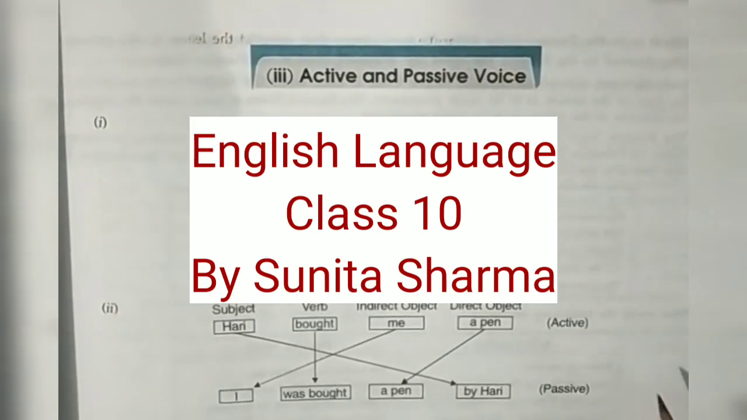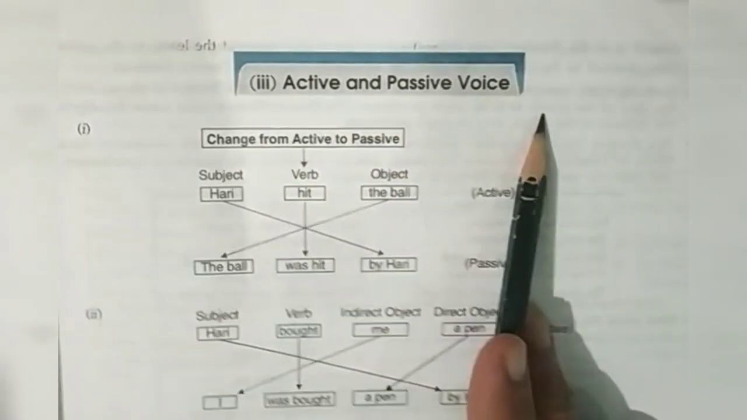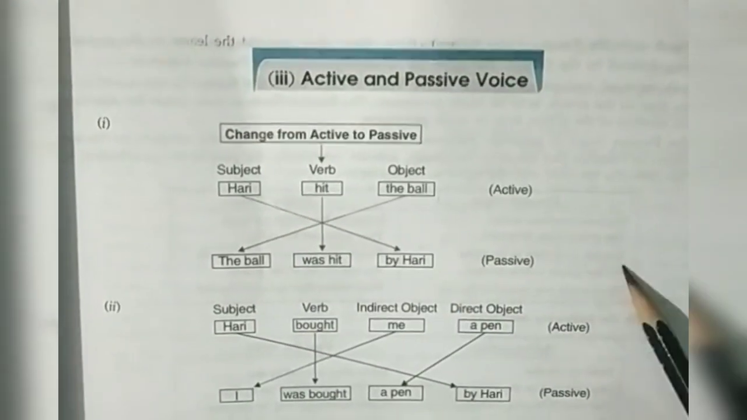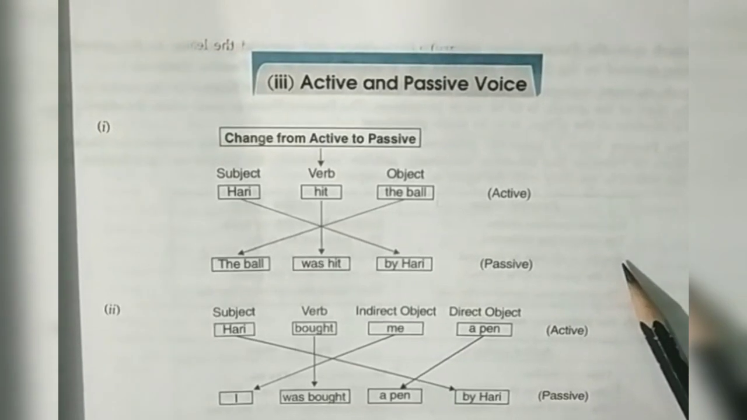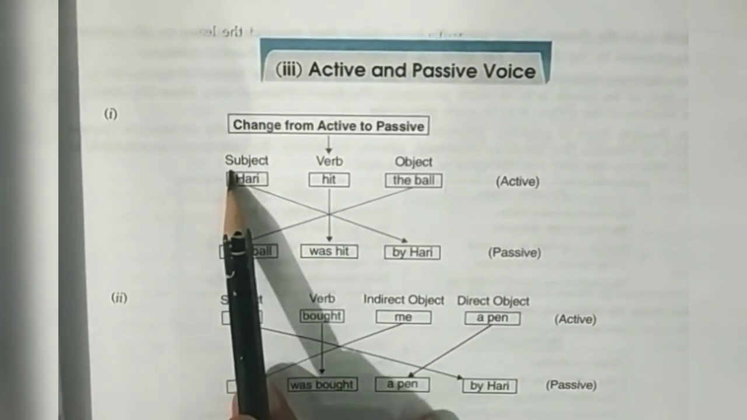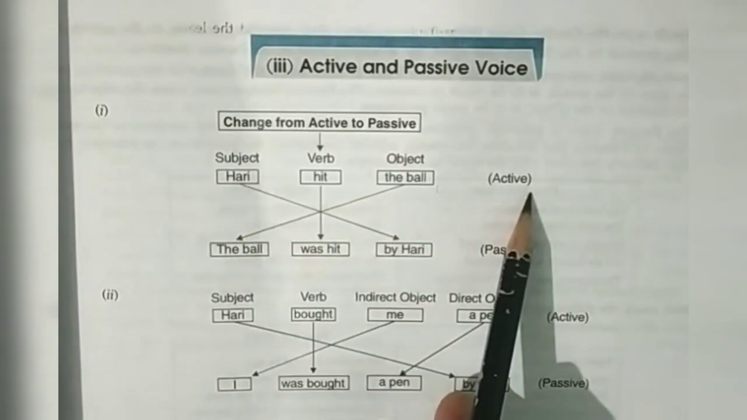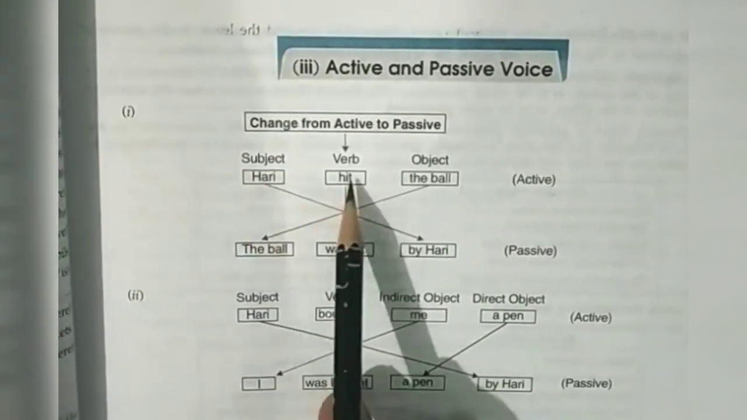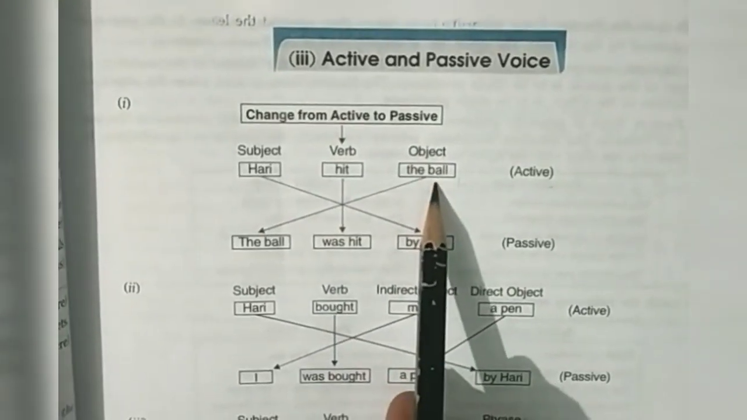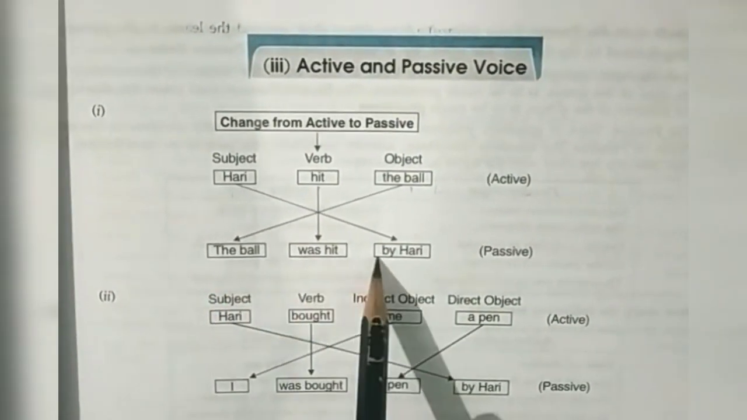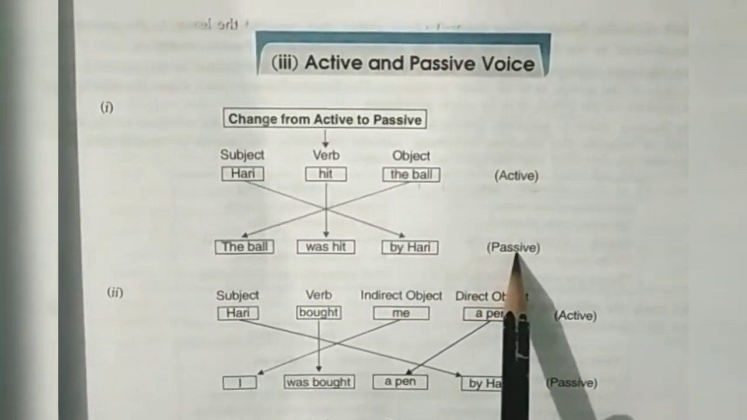Hello students, today we are starting active and passive voice. The voice of a verb indicates whether the subject is the doer or the receiver of the action. Hari hit the ball. This is in active voice. Hari is the subject, hit is the verb and the object is the ball. Second sentence is: the ball was hit by Hari. This is in passive voice.